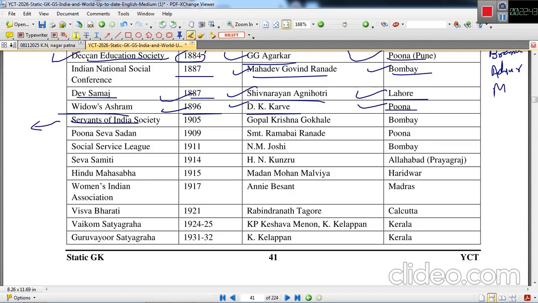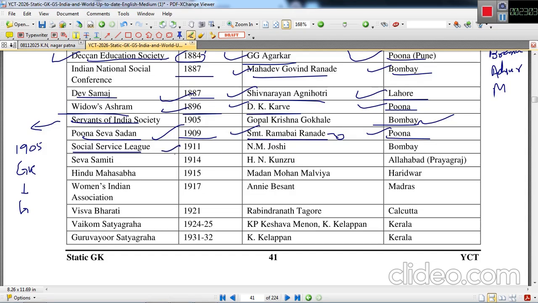And Servants of India Society. This is a very important society. This was established in 1905 by Gopal Krishna Gokhale, the political guru of Gandhiji, in Bombay. Pune Seva Sadan was established in 1909 by Srimati Ramabai Ranade. She was the wife of M.G. Ranade. This was established in Pune.